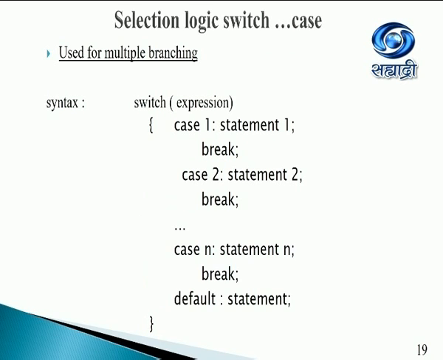Selection logic in C++ is also achieved using the switch case control structure, but switch case is used for multiple branching, where we have more than just two options. So how does this work? I've shown you the syntax: switch, and the expression. Expression is the variable on which we are trying to find out the options. So case 1: if the expression is 1, then case 1 will be executed and the statement block of 1 will be executed. If case 2, then statement 2, and so on.